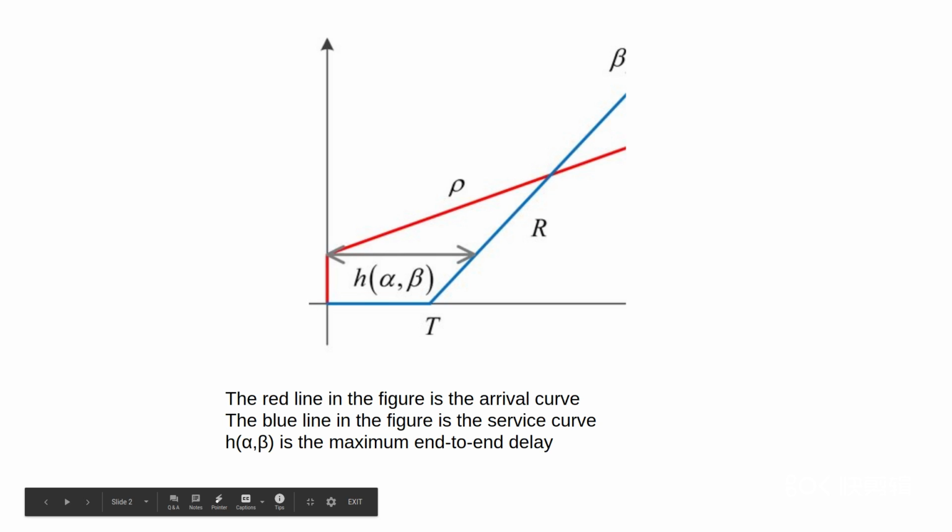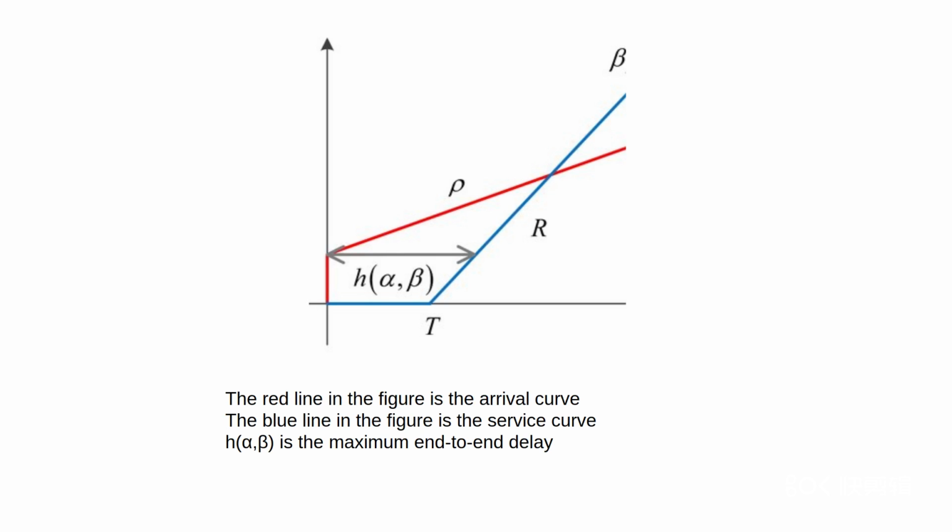Network calculus is a theory used to calculate the maximum end-to-end delay of the flow and the buffer size of the switch. The red line in the figure is the arrival curve and the blue line in the figure is the service curve. The arrival curve is the envelope of the cumulative curve of the sender. The service curve is the minimum performance which is guaranteed by the switch. The maximum end-to-end delay is the maximum horizontal gap between two lines.